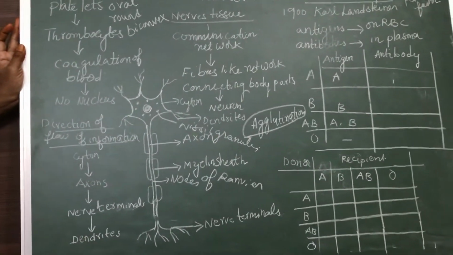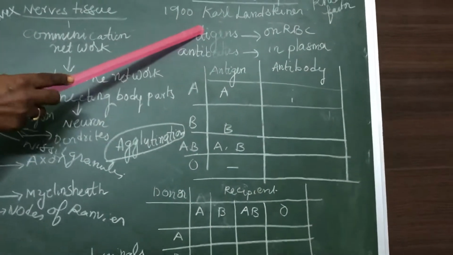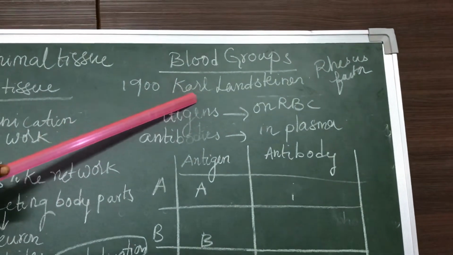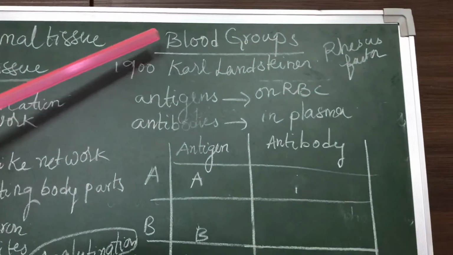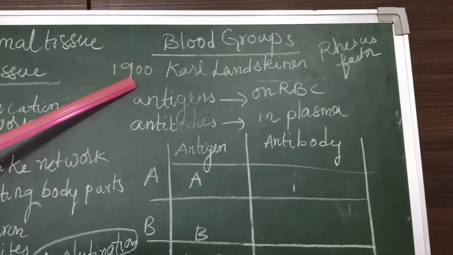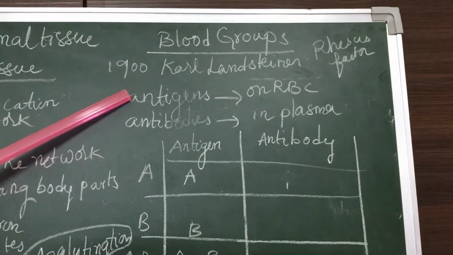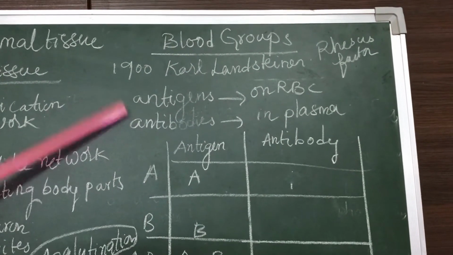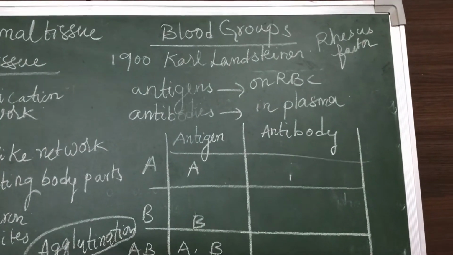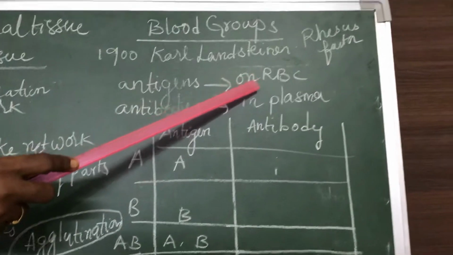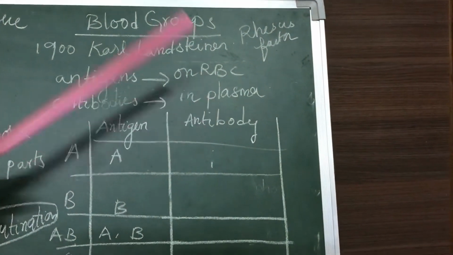Now let us go back to the blood groups. These blood groups were discovered by Karl Landsteiner in 1900. Before that, we didn't know what the different types of blood group were. According to him, based on the presence of antigens and antibodies, the blood groups are divided into 4 types. How many types? These antigens and antibodies are substances that are present on RBC and in plasma.